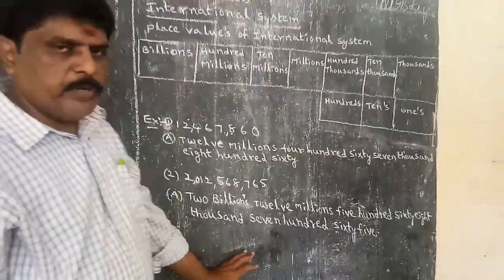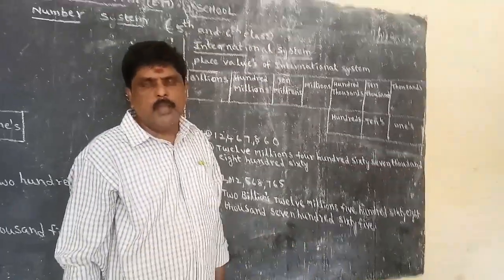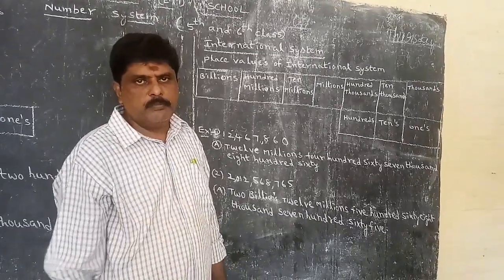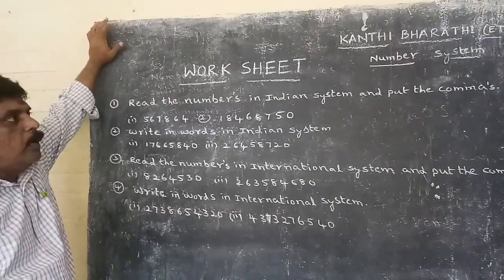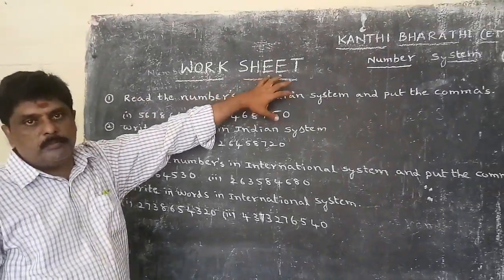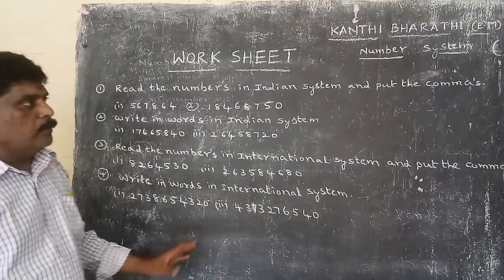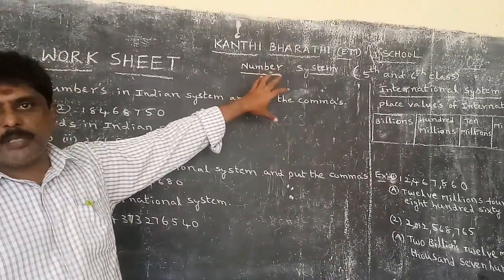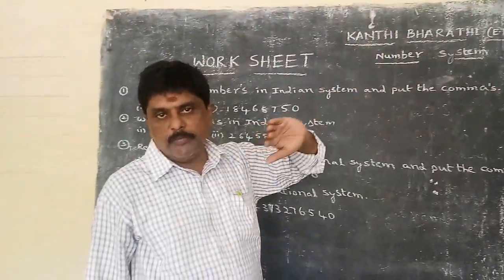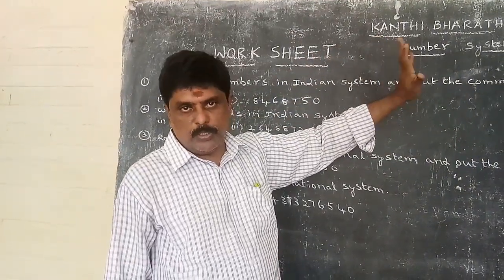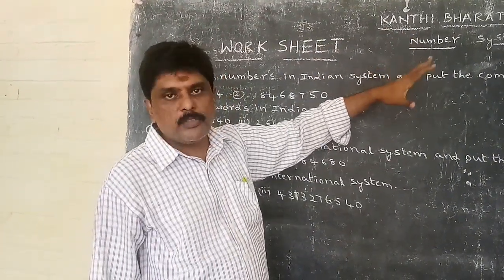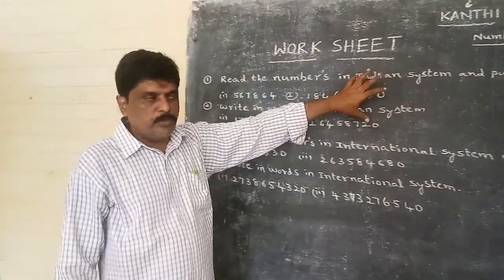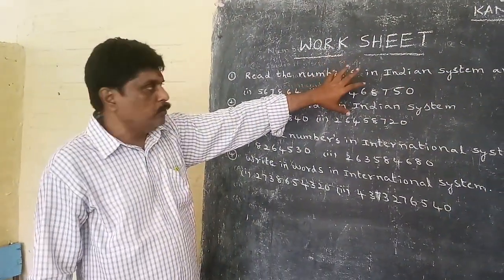I'll give you a worksheet. I will do it and place it on WhatsApp. See here, I have given a worksheet for you. This class is for 5th and 6th because the number system is given in the 5th class textbook and the 6th class textbook also. So I have conducted the class for both classes. I have given the worksheet for both the 5th and 6th class students.